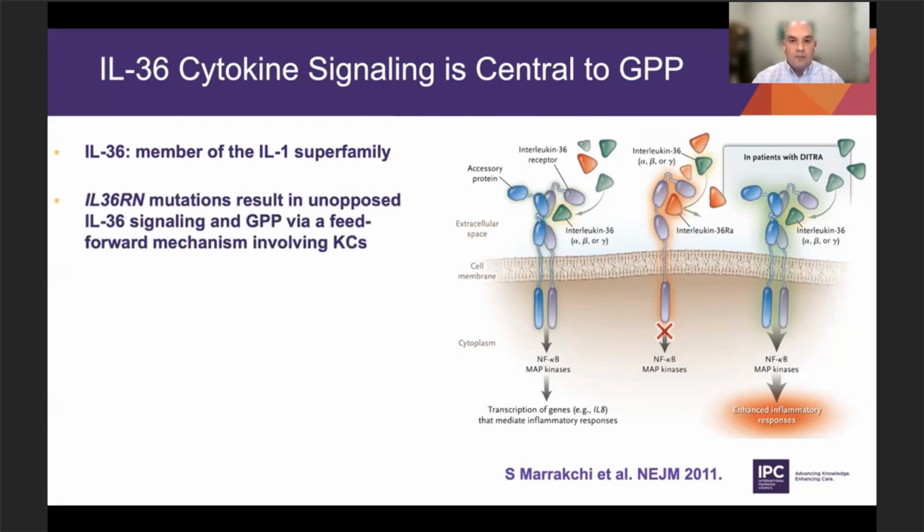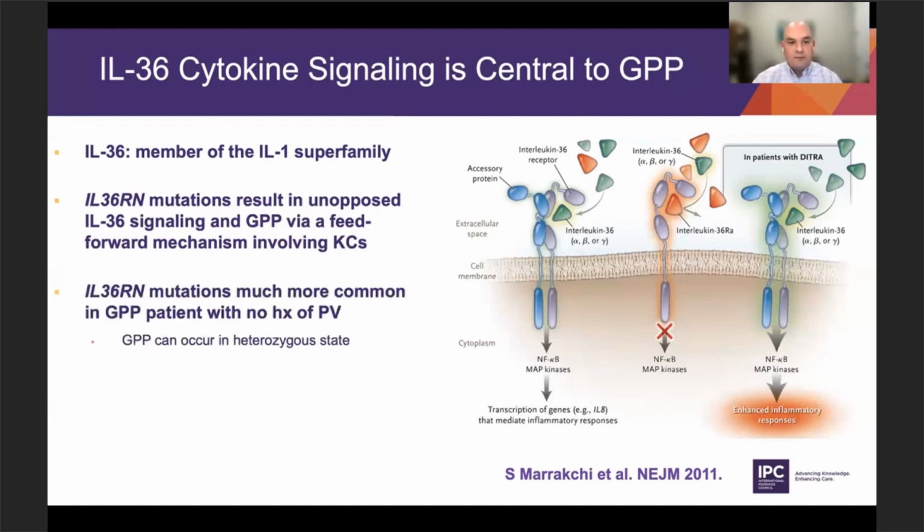When we look at patients with GPP and IL-36RN mutations, what's happening is you're losing the brake. So these patients have unopposed IL-36 signaling, and this creates a feedback mechanism where the IL-36 signaling can activate the immune response. The activated immune response then further activates production of IL-36, again in the keratinocytes, a hyperproliferative state, and really driving this condition.